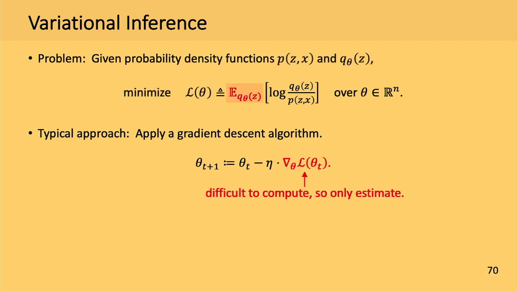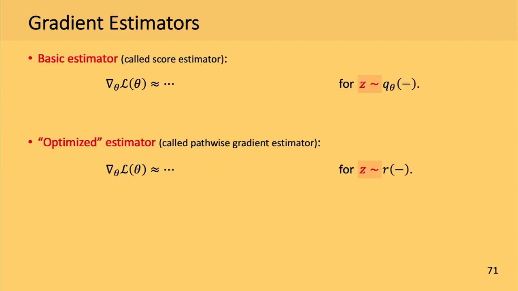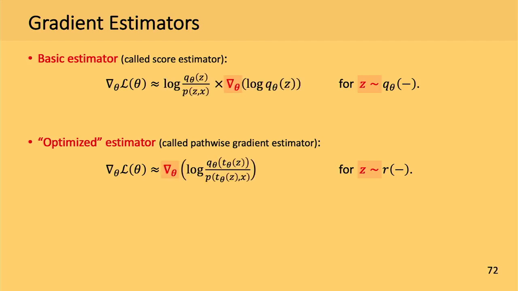But this particular gradient is generally difficult to compute because this function L is defined as an expectation of some other function. So what we do in practice usually is to just estimate this gradient, not compute it exactly. There are two popular ways to compute this gradient, basic estimator and optimized estimator. This estimator works as follows. We first sample some value z, and then compute some quantity about z and the gradient, and then return the computed value as an estimate of the final desired gradient of L.